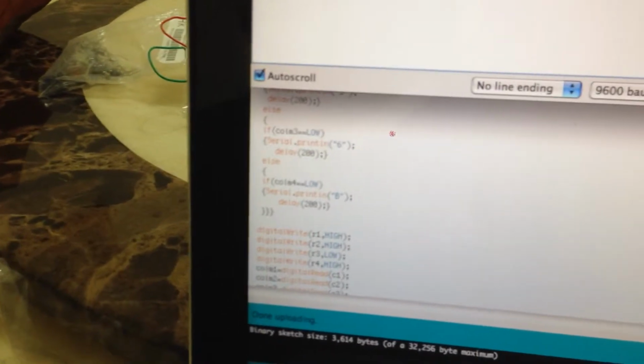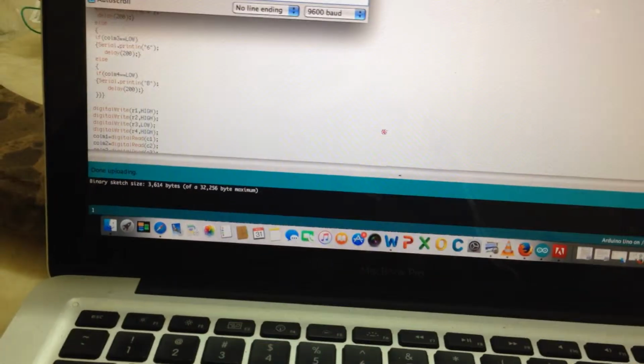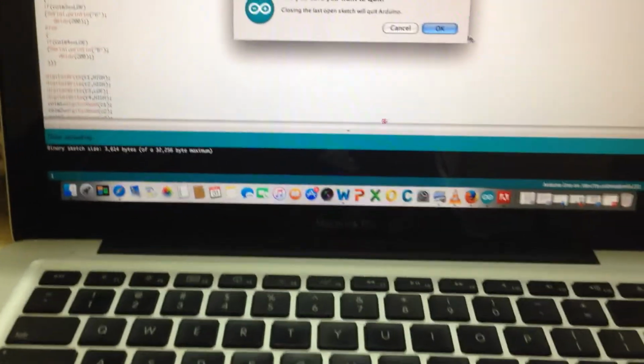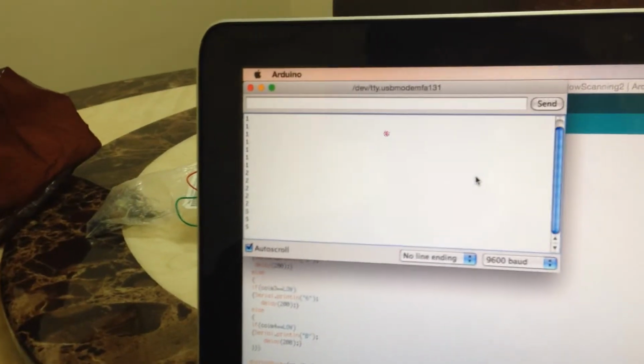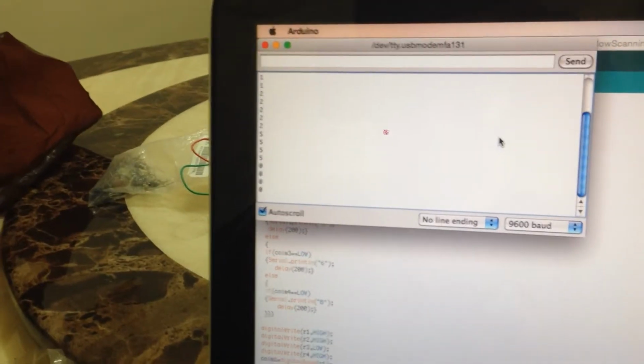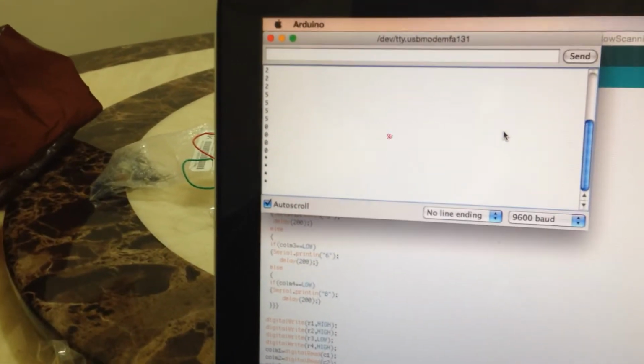Okay, something might be wrong. Okay, let's do it one more time. So I press 1. Okay, there. And then you guys can see 1. I press 2. You can see 2. I press 5. Or I press 0. Or I press star. Or the dash. So quite nice and quite simple.